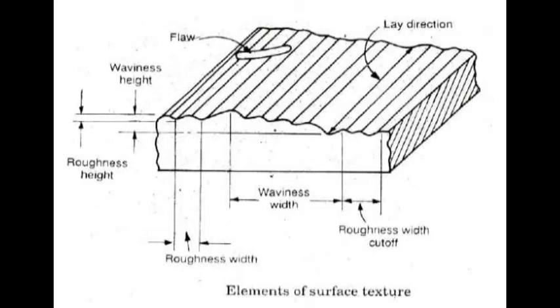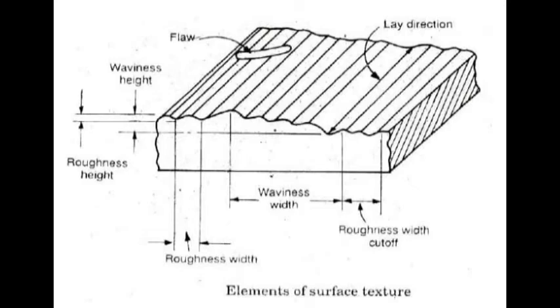And next element is roughness width. Roughness width is the distance parallel to the normal surface between the successive peaks or ridges that constitutes the predominant pattern of the roughness. Okay. Next, roughness width cutoff.